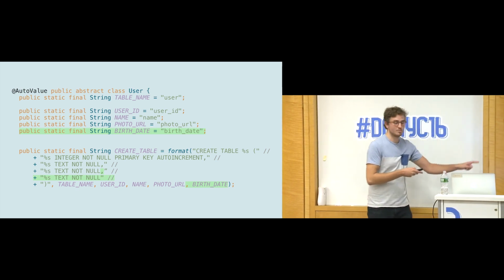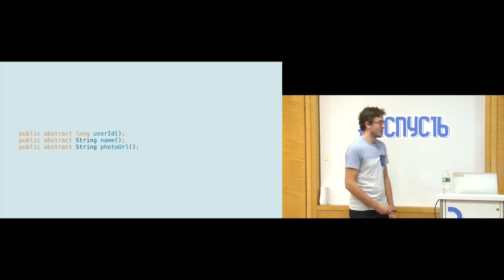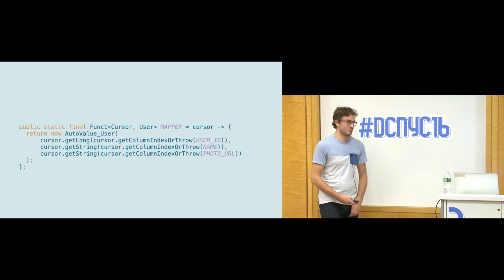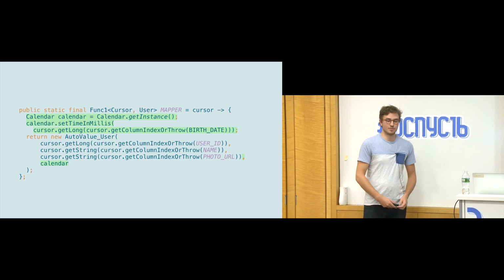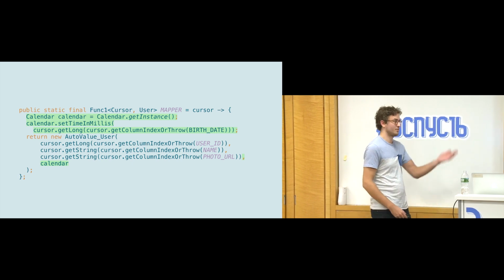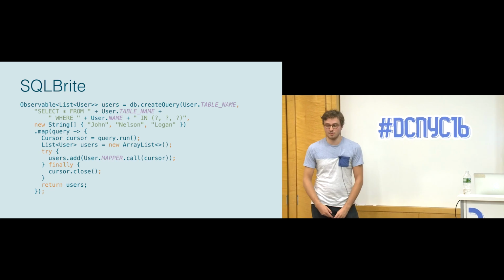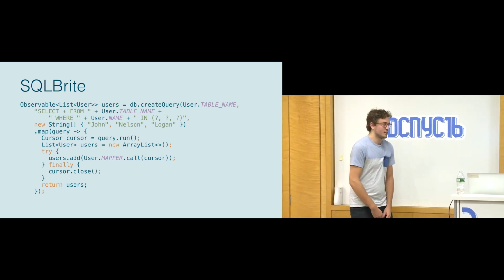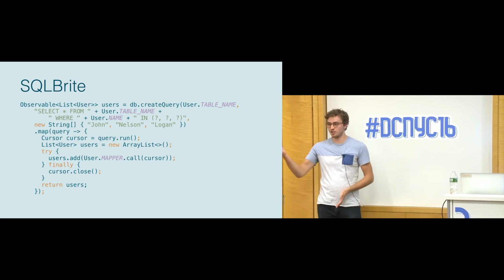Notice that this is pretty buggy. If you forget a comma or something, then you're going to get a runtime exception. Here we would have to add another method. This one's not too bad. In the mapper, if the type is custom, so something that isn't just recognized by SQLite, you would have to do your custom mapping in here. And then finally, you would have to add another type-safe method to the content values. So for any one PR, you were getting per column 4 changes at least.